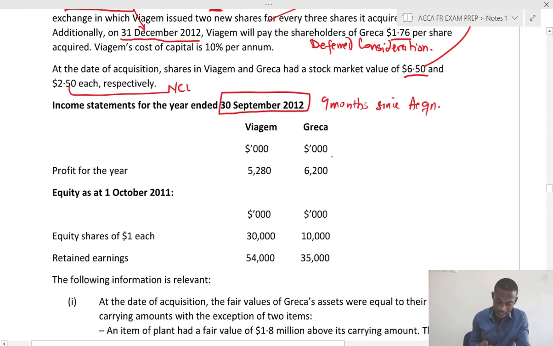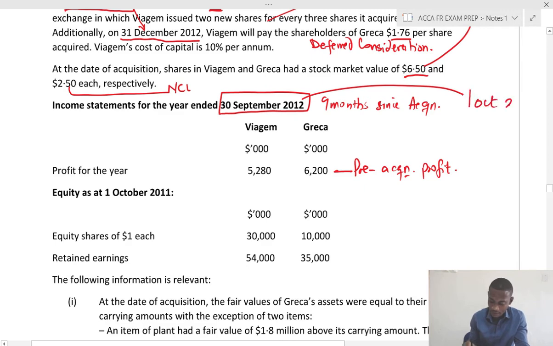So for Biadem and Recast, it means that we have to look at the pre-acquisition profit. Because if the year ends 30th September, it means that the year started 1st October 2011. Very important to note that. The start of the year is 1st October 2011.